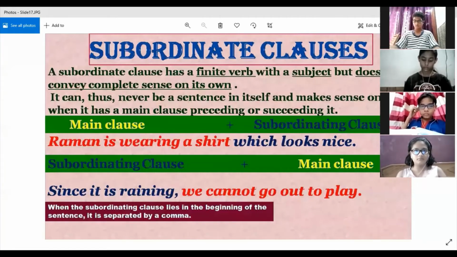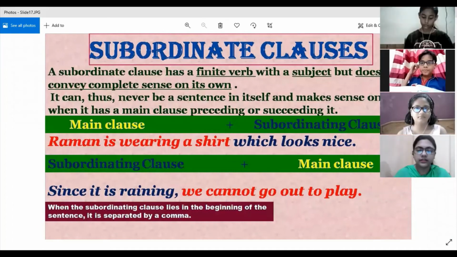Yes, Shubh. Ma'am, coordinating conjunctions are for, and, nor, but, or, yet, and so. Yes, so the FANBOYS acronym is for coordinating conjunctions, and then the rest of the conjunctions are categorized as subordinating conjunctions.